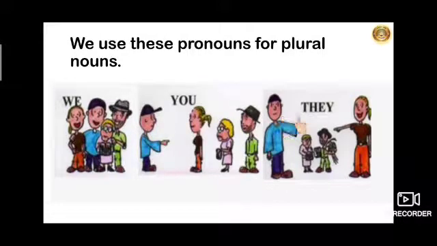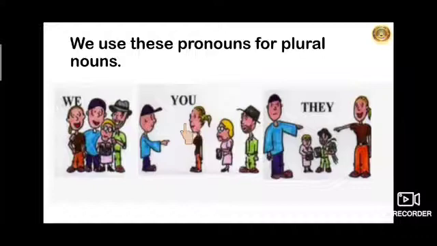The next pronoun we will take is they. They is used when we are talking about other people or animals or things. Means if you want to say anything about more than one person or more than one animal or more than one thing, then you will use the pronoun they. Like here, they both are talking about more than one person. So what will they say? Like they are playing, or if they have more than one toy, they will say they are my toys, like this.